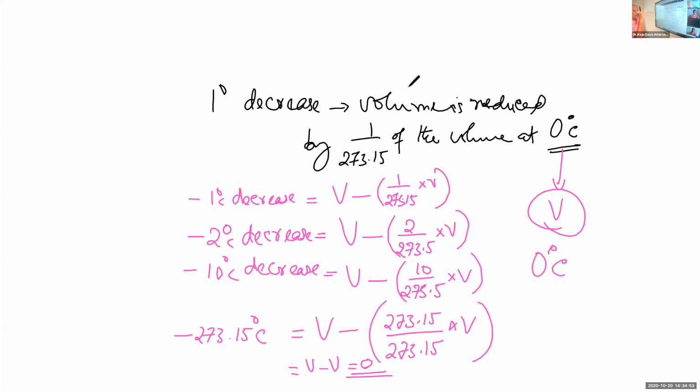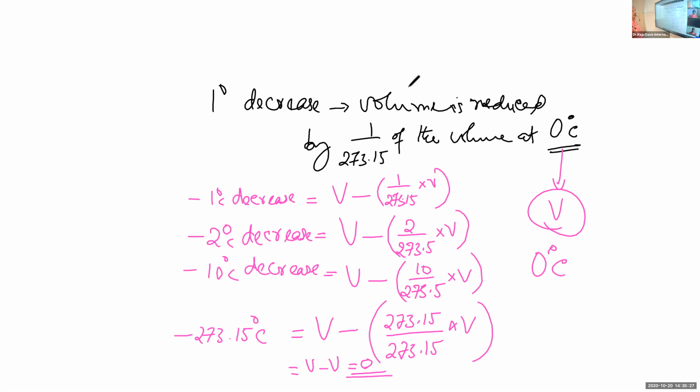So if the gas is cooled, the temperature of the gas is decreased by 273.15 degrees. We are starting from 0, and the temperature is being decreased. So 0, minus 1, minus 2, minus 3, minus 10, minus 200, minus 273.15 degrees Celsius.